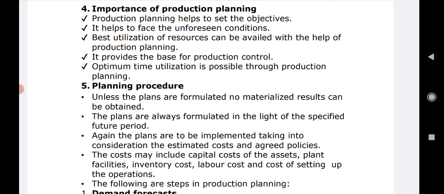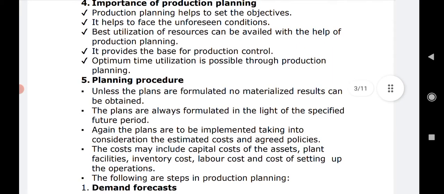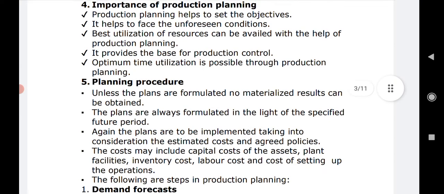The second importance: it helps to face the unforeseen conditions, which we don't know about but which are going to happen. So those unforeseen conditions we can plan for beforehand, right? Then again we can make the best utilization of the resources. That means the best utilization of scarce resources can be done, and through that the planning is done properly. For that, production planning is very, very important.